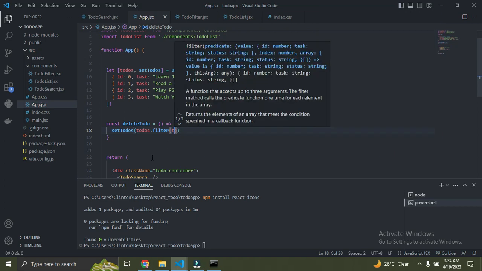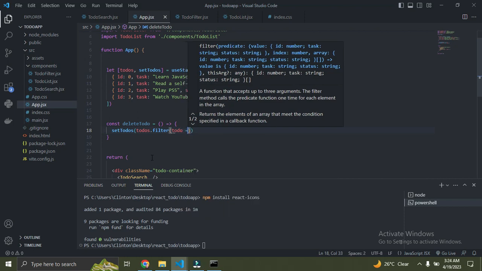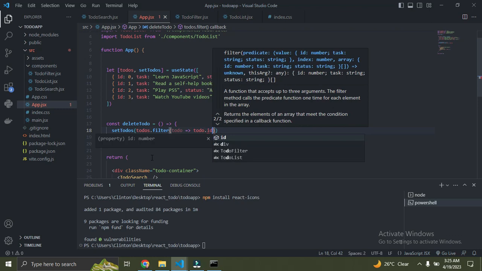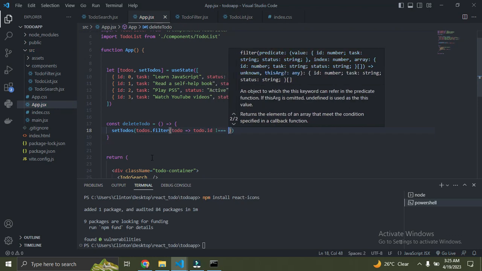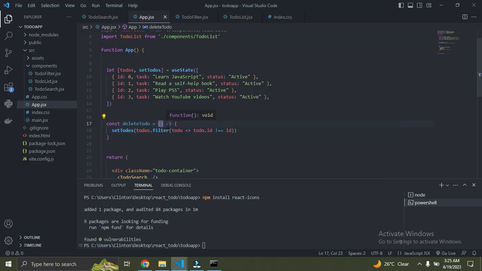So we'll say todo. So we'll get, once we filter out all the todo, so just watch now. So say todos.filter, passing todo now. So we're going to do another arrow function again, and then we'll say todo.id not equal to the sent id. Remember, we're going to get an id here, so that's a parameter.